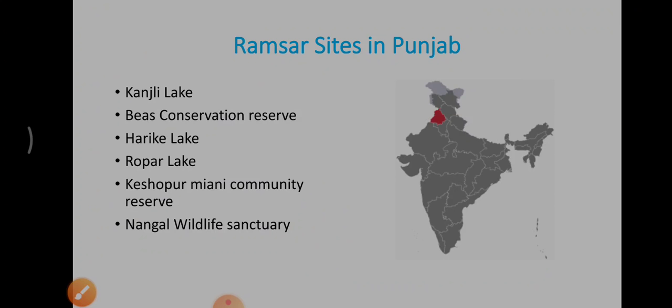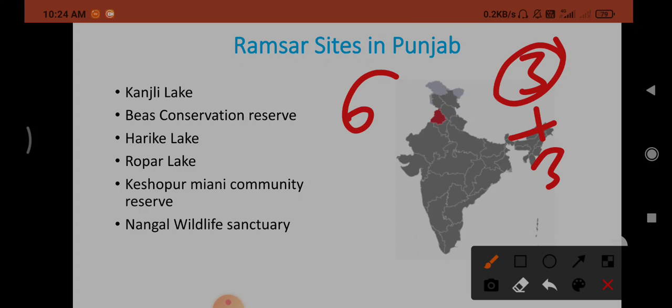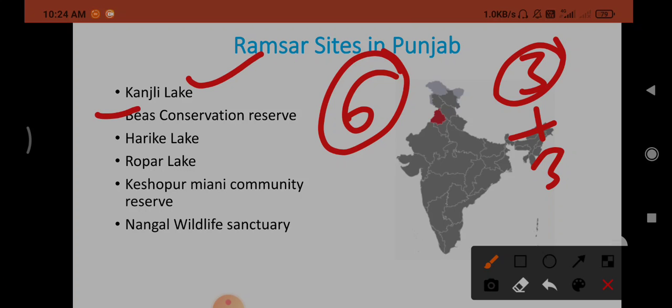So Punjab is having 6 Ramsar sites. At first there were only 3, but now, including 3 more, there are 6 Ramsar sites in Punjab. What are those? Kanjli Lake, Bias Conservation Reserve, Harike Lake, Ropar Lake, Keshopur Miani Community Reserve, Nangal Wildlife Sanctuary. So these are the 6 Ramsar sites in Punjab.